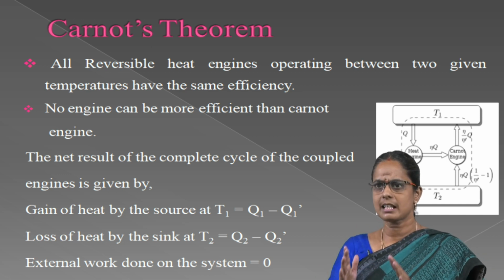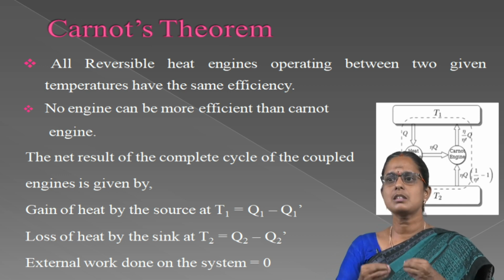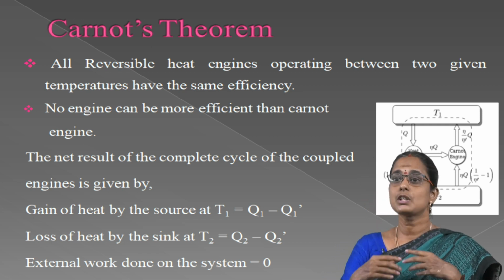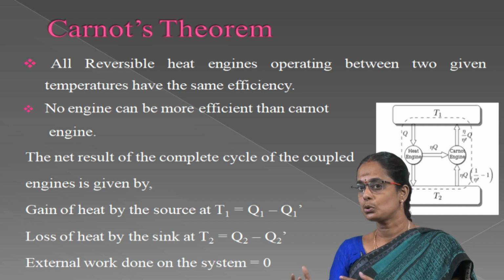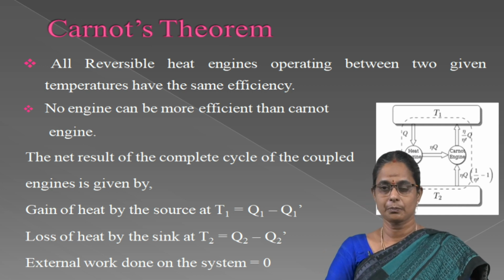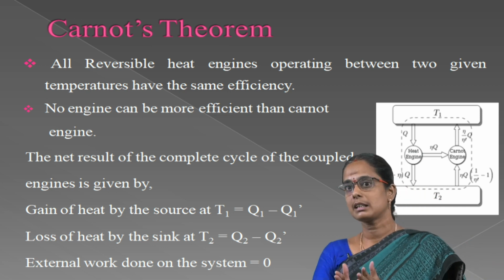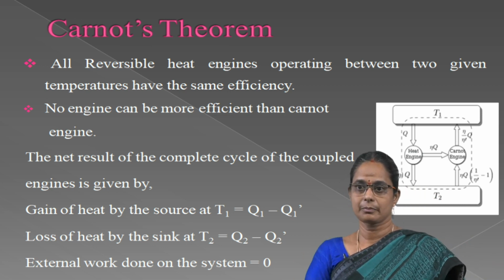Similarly, in each cycle, I absorbs a quantity of heat Q1 dash from the source at T1 and gives a quantity of heat Q2 dash to the sink at T2. Let the two engines do the same amount of work in each cycle.